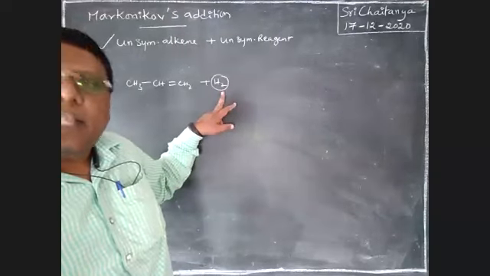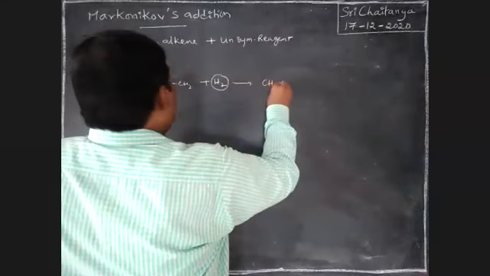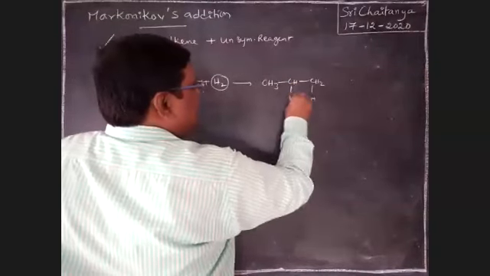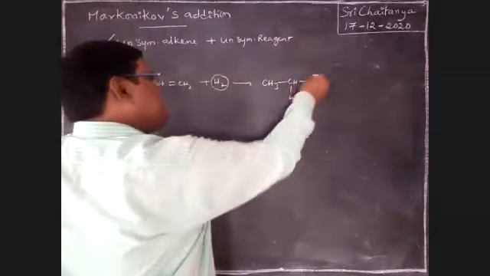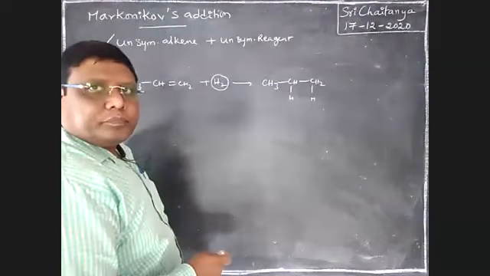Yes, it is symmetrical. So the product is CH3, CH2, CH3: one hydrogen here, one hydrogen there, wherever that hydrogen is. This is a simple one. No alternative product.